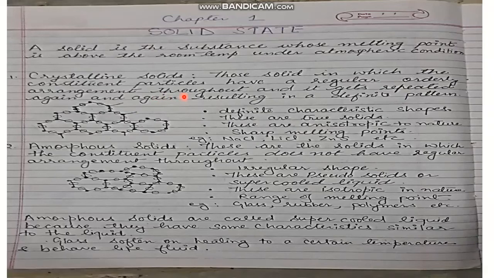So these crystalline solids have definite characteristic shapes. These are true solids. These are anisotropic in nature. They have a sharp melting point. For example, NaCl, LiCl, ZnS, etc. Anisotropic means they change their physical properties in different directions, meaning they have different physical properties in different directions.